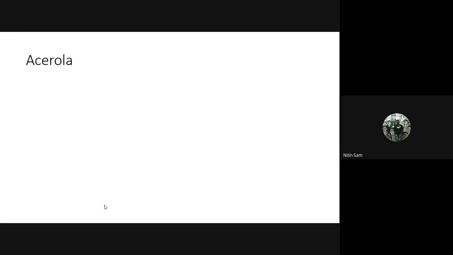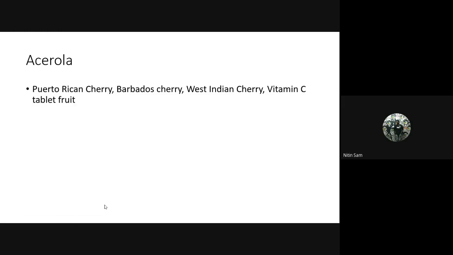Coming to acerola, does anybody know which fruit is acerola? Have you heard about it? Barbados cherry. Yes, very good. It is Barbados cherry, the common name. It is also known as acerola, Puerto Rican cherry, West Indian cherry, and also called the vitamin C tablet fruit. It is the richest source of vitamin C.